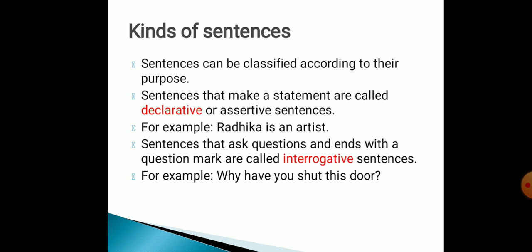It is not a question or anything else, but a simple statement. For example, Radhika is an artist. I go for a walk every day in the morning. These types of sentences are termed assertive or declarative sentences. Second, sentences that ask questions and end with a question mark are called interrogative sentences. For example, why have you shut this door? Where are you going? Why haven't you brought your book? These ask a question and always end with a question mark. So these types of sentences are termed interrogative sentences.